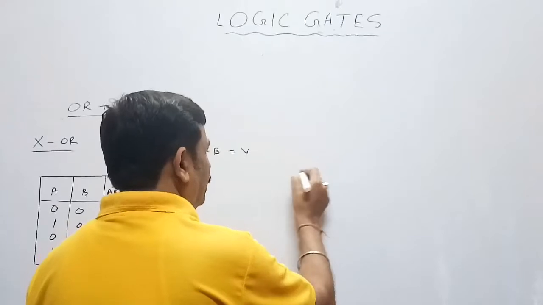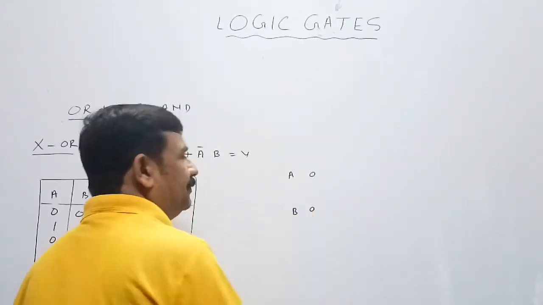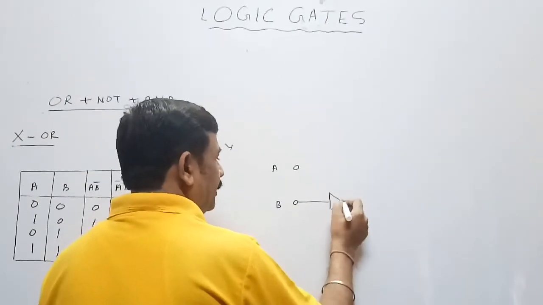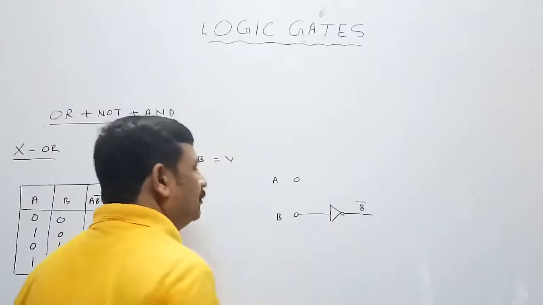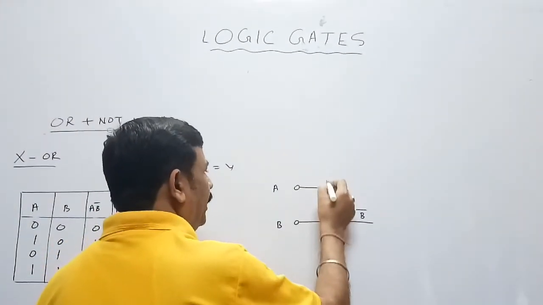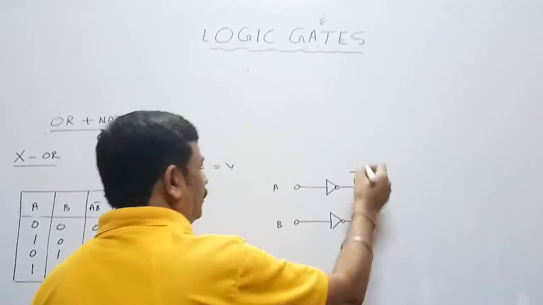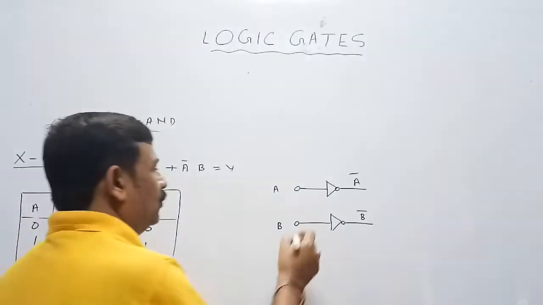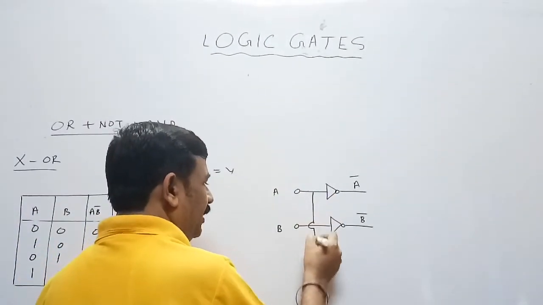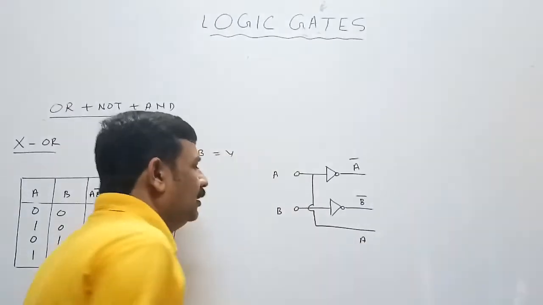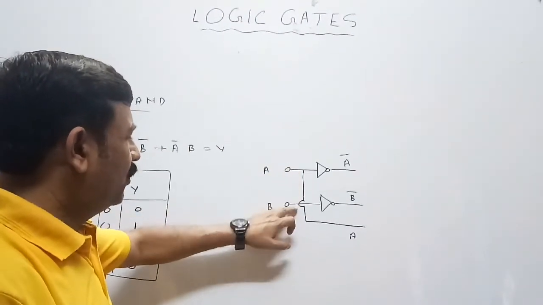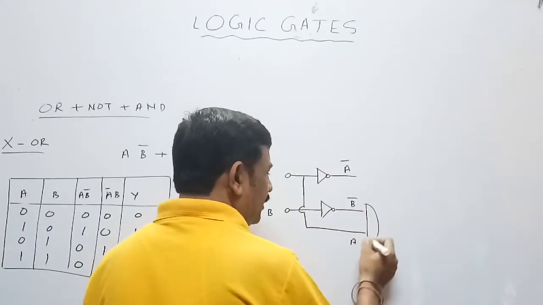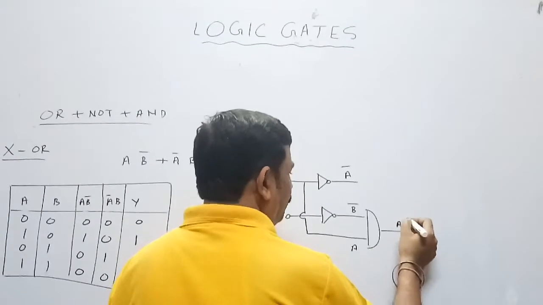How do we design it? This is input A, this is input B. First we send input B into a NOT gate. We get NOT of B here. We send input A into a NOT gate. We get NOT of A here. Now A and NOT of B go into an AND gate. So take A from here downward. This symbol indicates that this bar is not touching here. It is A, it is NOT of B. Between them the AND sign is present. You will get A and NOT of B.